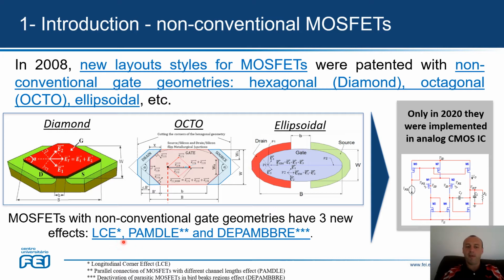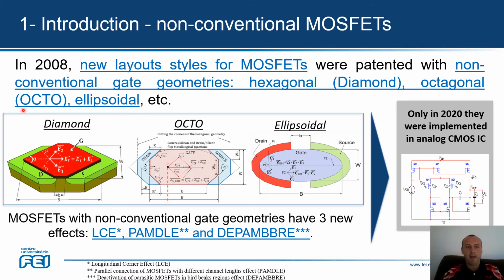Mainly because of the LCE, represented here, we have the components of the electric field that generate a higher resultant, as we can see here. And that's the reason that we can have a higher electric current in comparison to the conventional MOSFET.